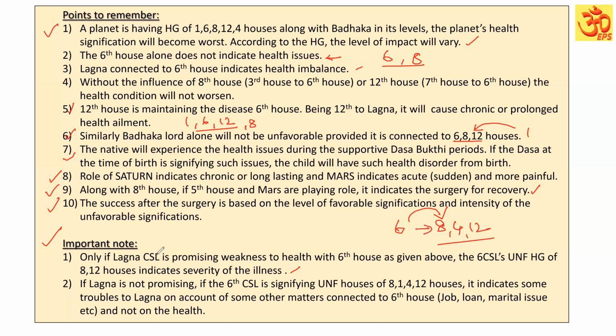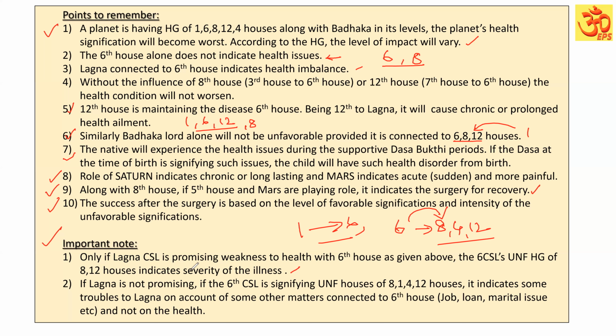Only if the Kaspal Sublord of Lagna is connected to the 6th house, as I discussed already, and is signifying these houses. If it is not signifying like this, it does not indicate that the problem Lagna is going to face is on account of health issues.